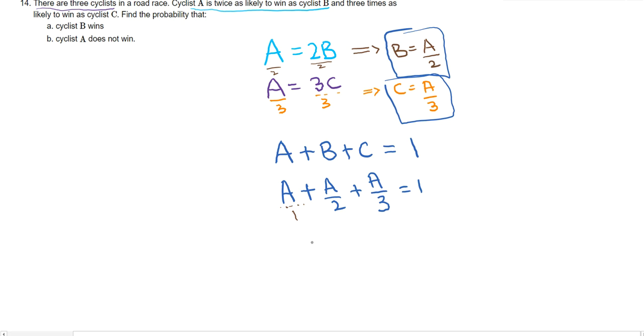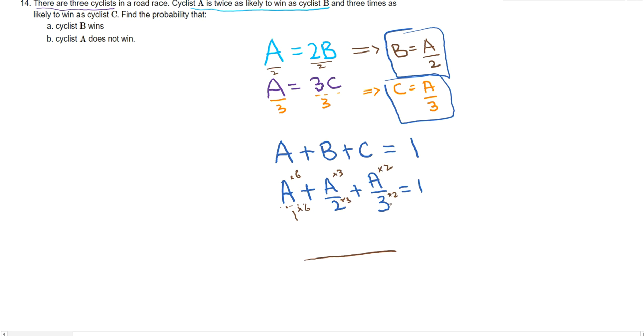So I need denominators of 6 on all these fractions. For this one I multiply the above by 6 as well, this one I multiply by 3, and this one I multiply by 2.